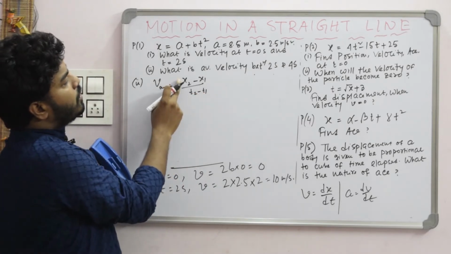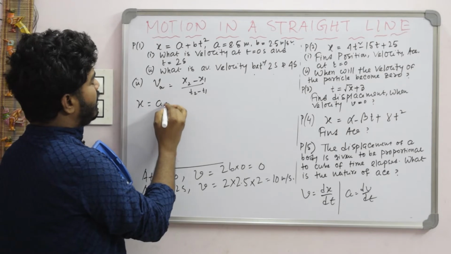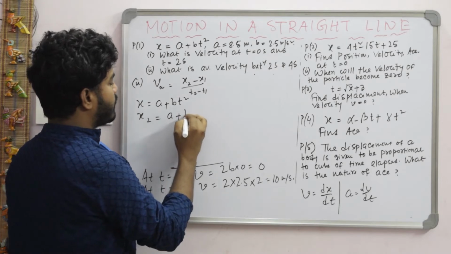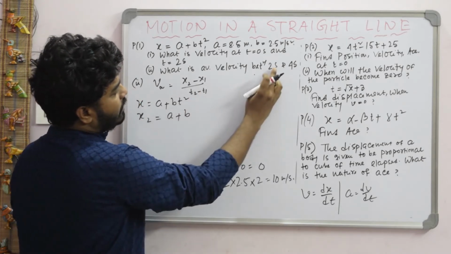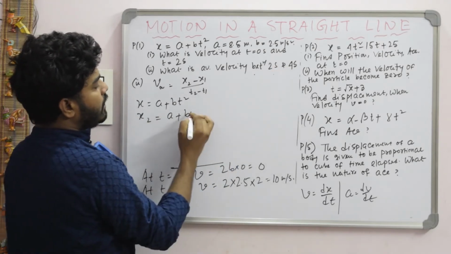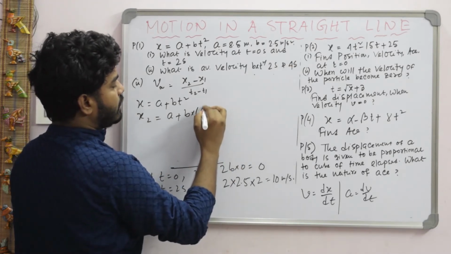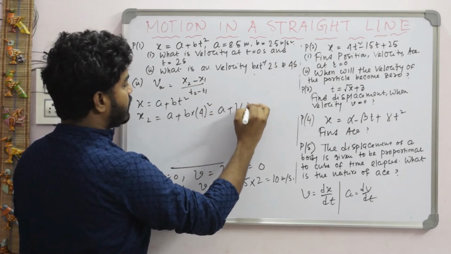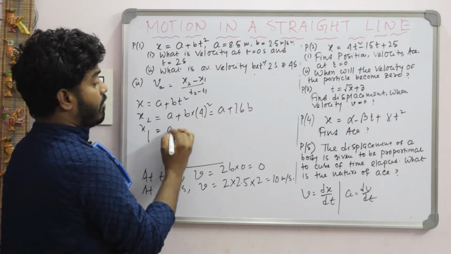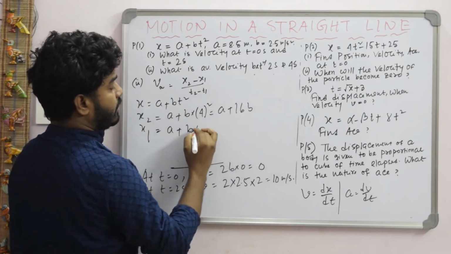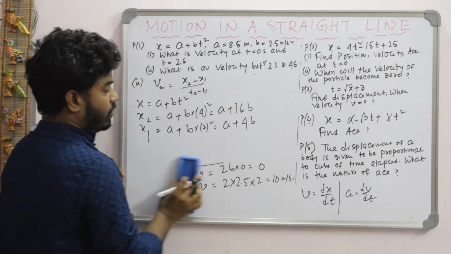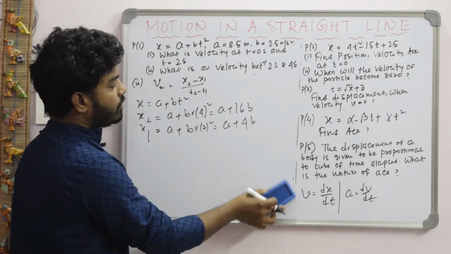Now what is x2? You know x is equal to a plus bt square. x2, that means a plus b, the value of t given 2 second and 4 second. So this one is t1 and this one is t2. So x becomes x2 when time t becomes 4 second. So this one is a plus 16b. Same method, x becomes x1 when time becomes 2 second. So this one is a plus 4b. So x1 and x2 are these.